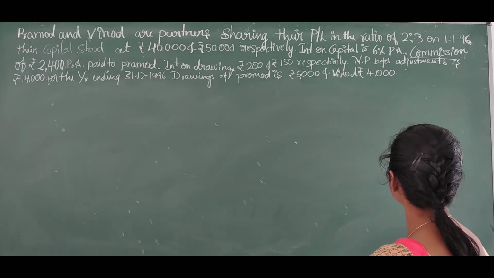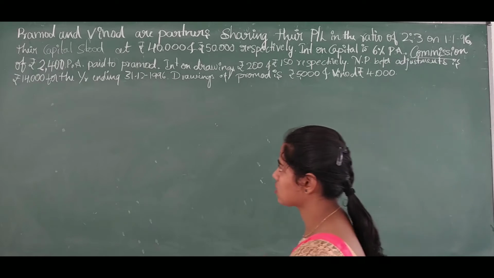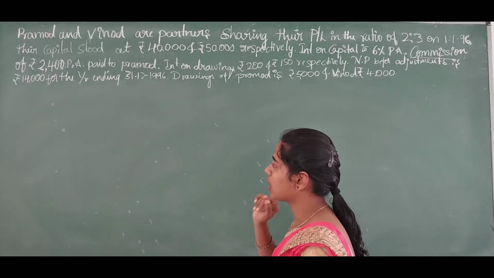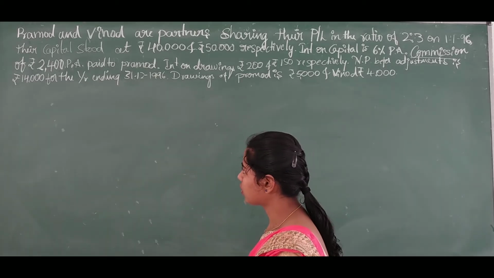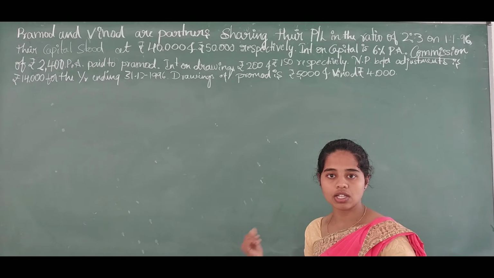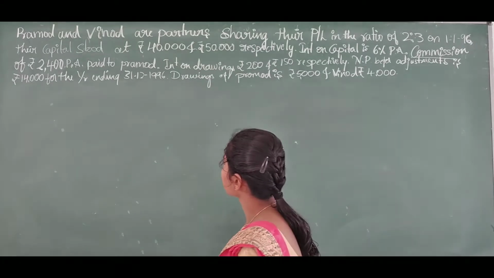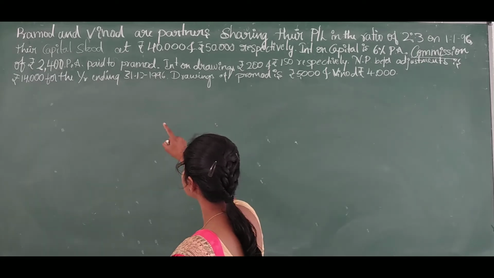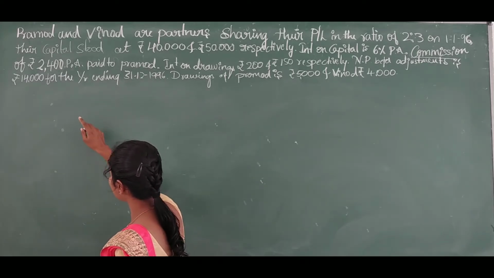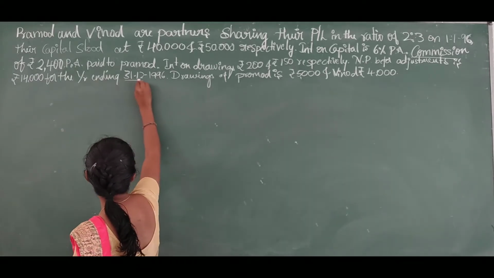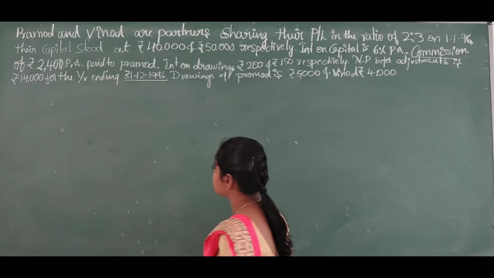Net profit before adjustments is 14,000. Before all these adjustments, the net profit of the firm is 14,000 and it will come at the credit side of profit and loss appropriation account. Here we have the date, that is, this profit and loss account net profit of 14,000 is on 31st/12/1996.